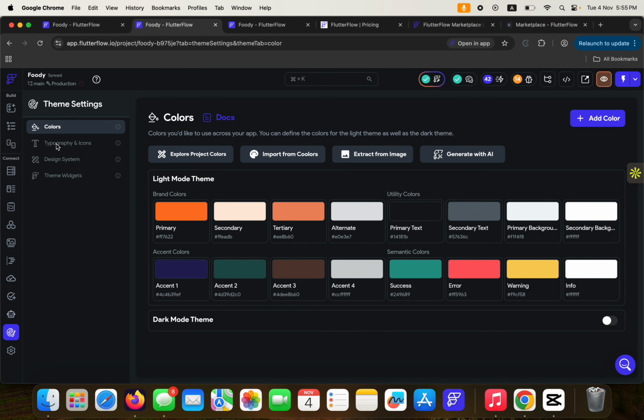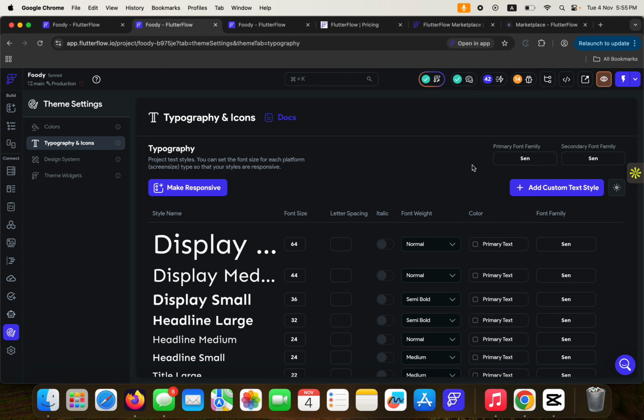Okay. So then typography and icons, you can come here and set your primary font family and set your secondary font family as well.